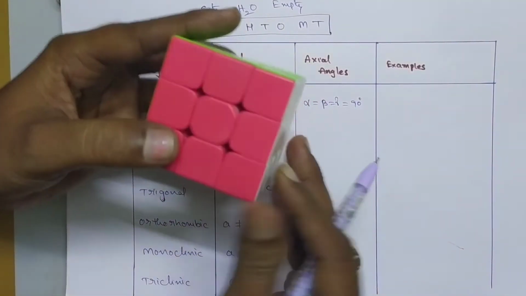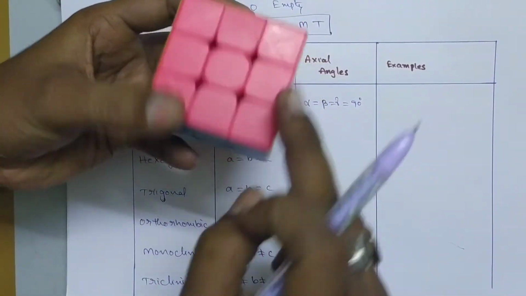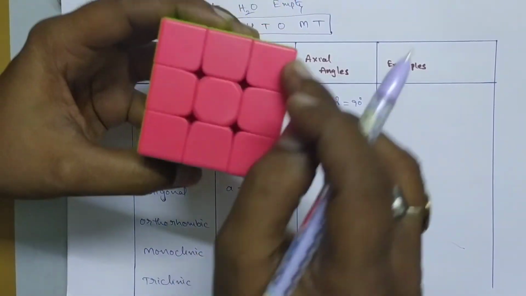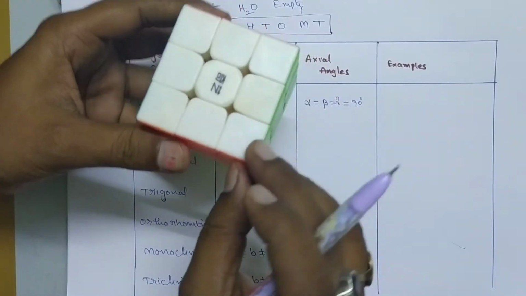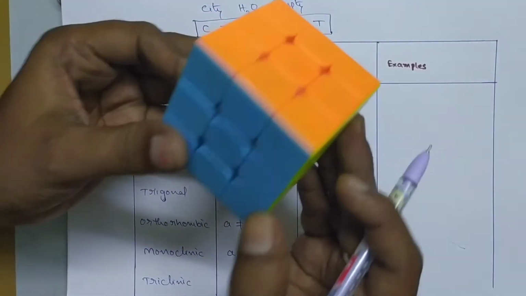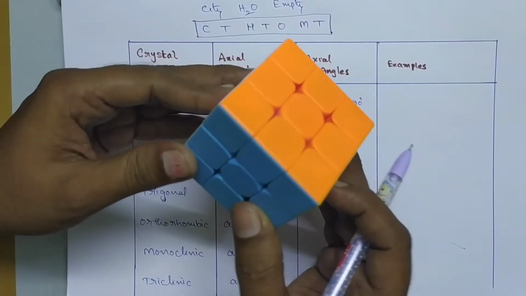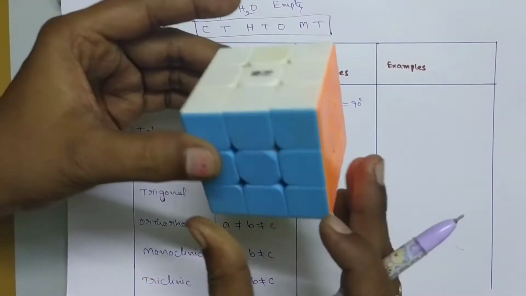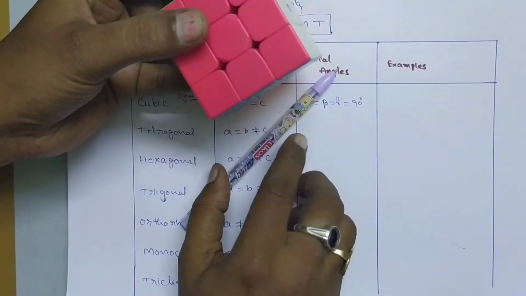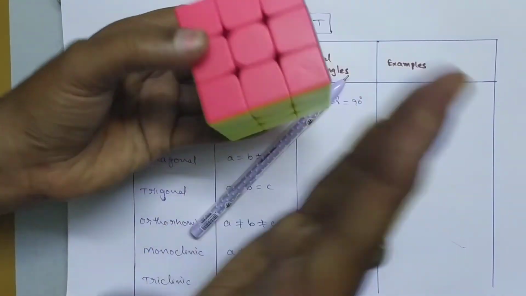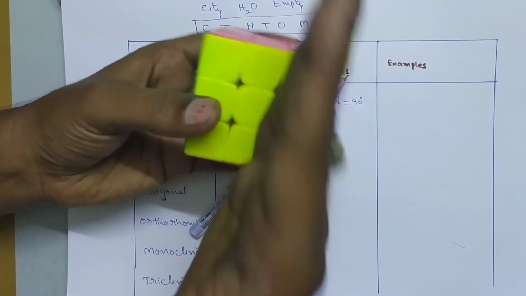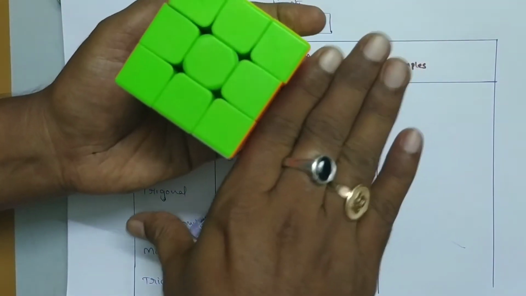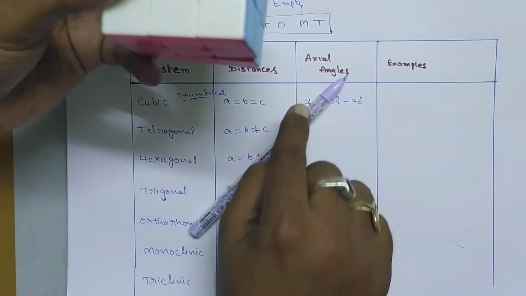You know very well about cube. So this is the cube. Here all sides are equal, and the bond angles are also 90 degrees. So these are mutually perpendicular to each other. That's why all sides are equal and all bond angles are equal. So that's why this is the most symmetrical structure. Sometimes they ask which one of the following is the most symmetrical structure. So this cubic structure is the most symmetrical structure. That means it can be divided into 2 equal halves, in any way, along the sides or along the edges or along the faces also. Okay, clear?